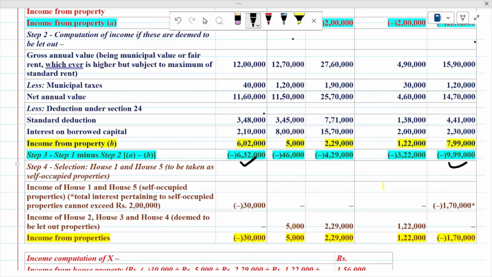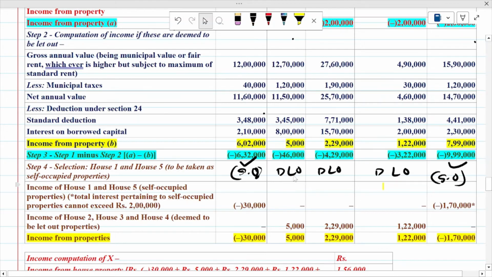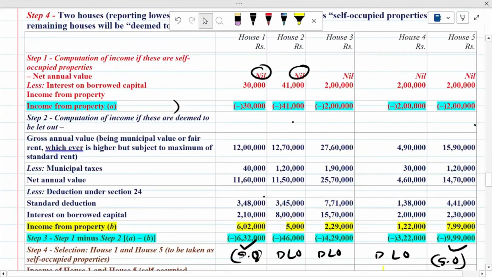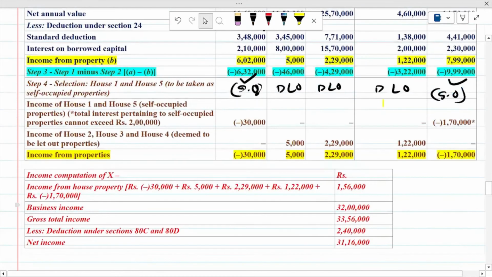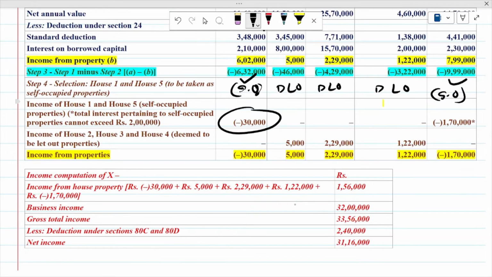So these two, house number 1, that is this house, and house number 5 will be considered as SO, and the remaining houses will be considered as DLO. Now if you are treating house number 1 as a self occupied property, how much deduction is available? House number 1, maximum deduction is 30,000. So you can claim here 30,000 because the property is self occupied.